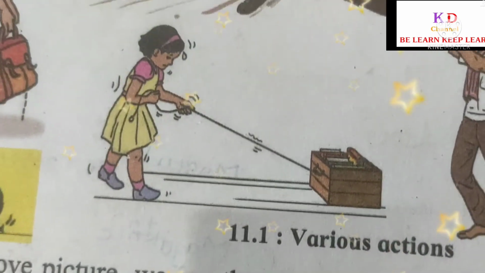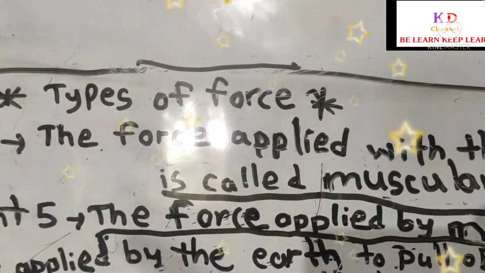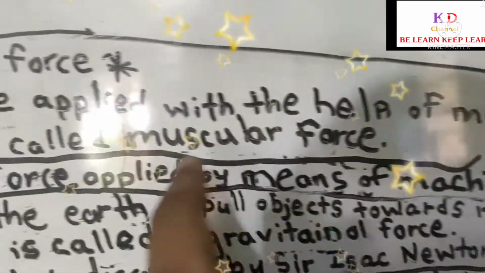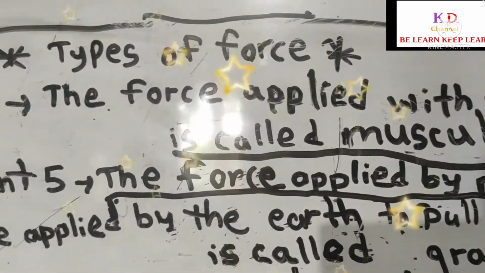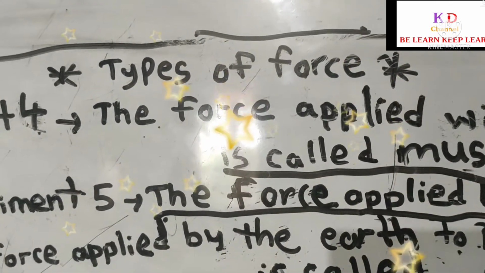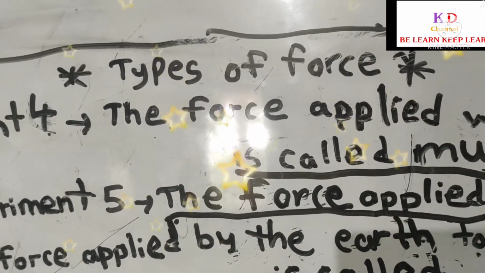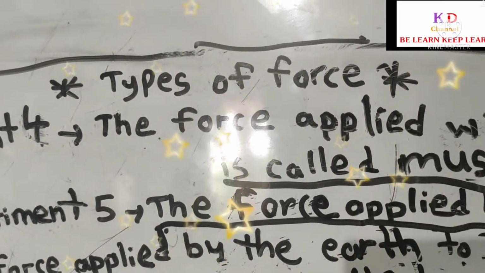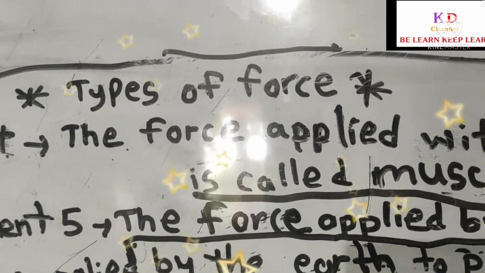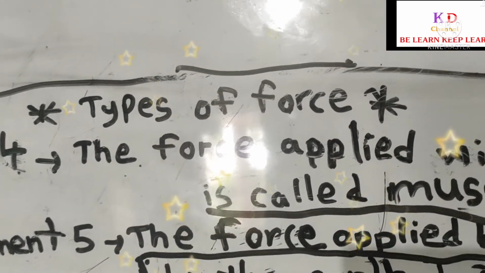So the force applied with the help of muscles is called muscular force. In the first example, the man applies force with his hands on the wooden block.